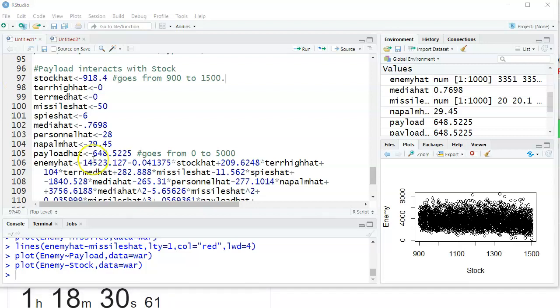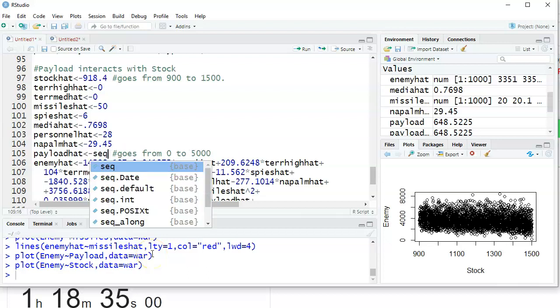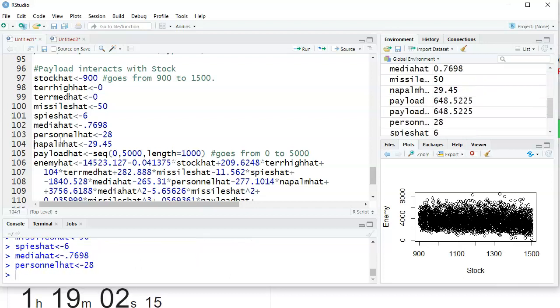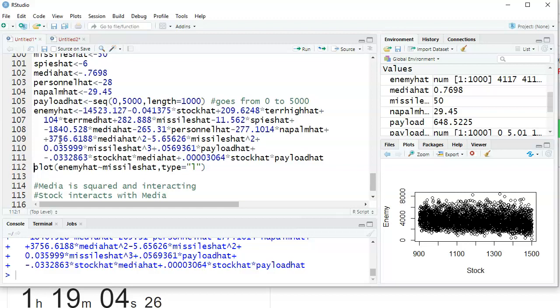All right, now this is supposed to be a plot of payload. So I am going to make payload 0 to 5,000, length equals something big. 1,000's probably more than enough. Now, because it interacts with stock, I want to start with a low value of stock, and we'll want to plot that.